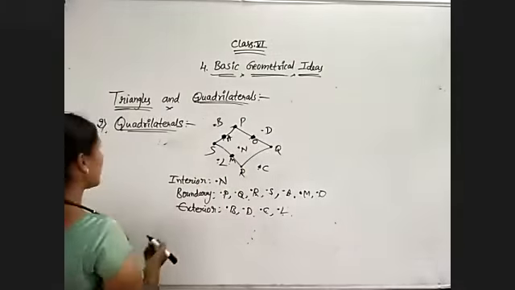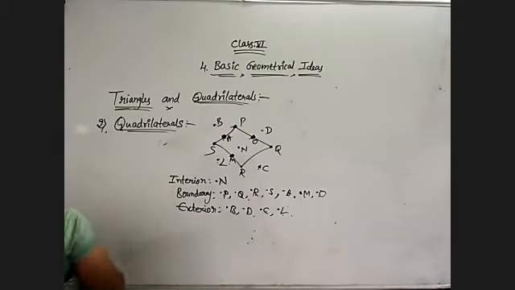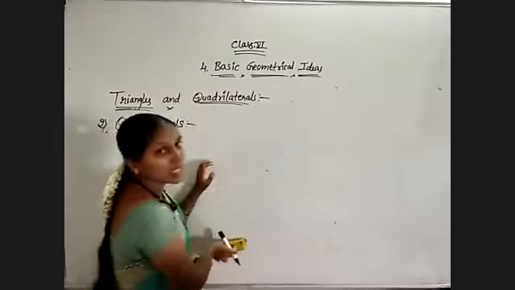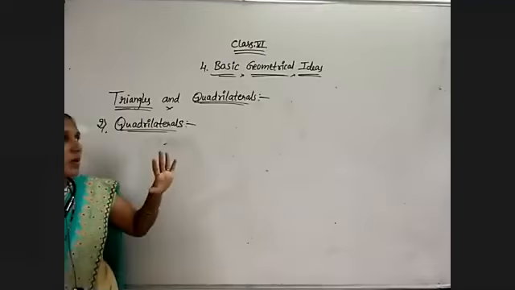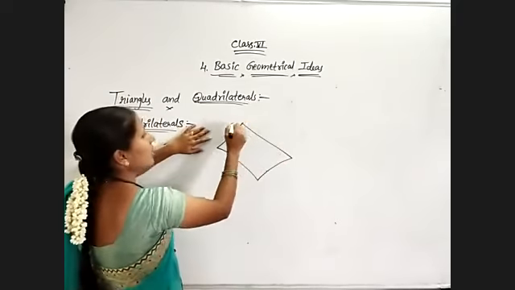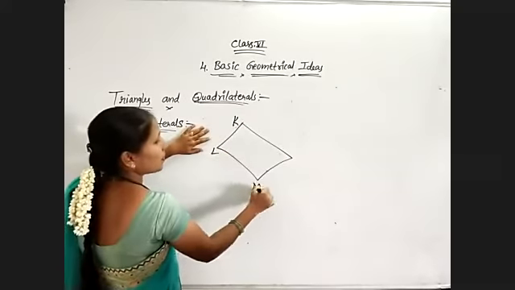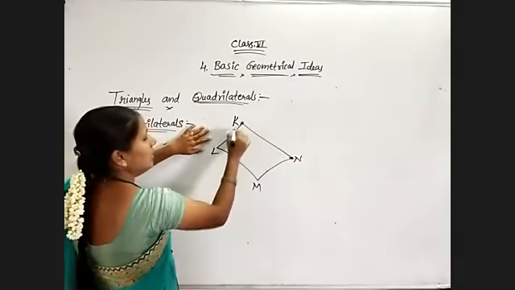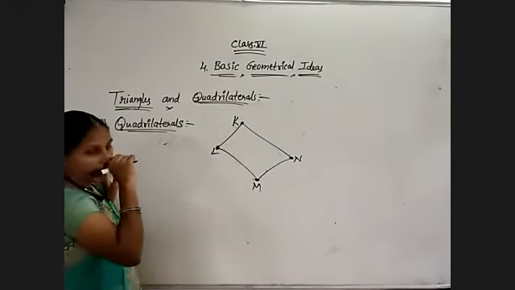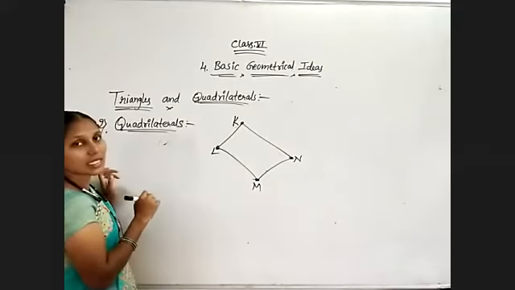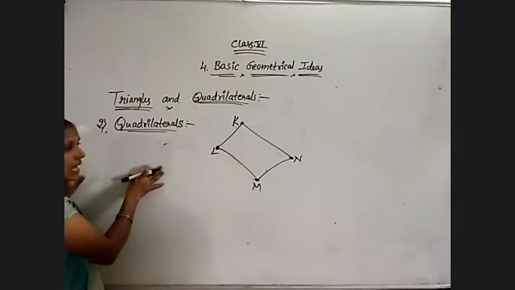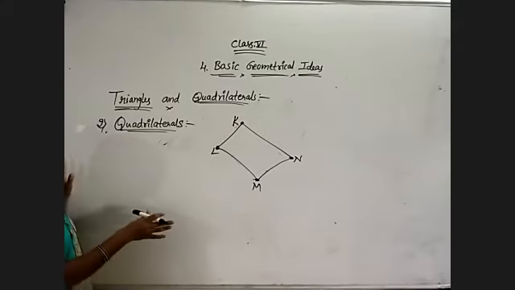Okay, now coming to the next question: how to decide adjacent points and opposite points. This is very, very important, because many times we get this type of question. So observe, I am taking the quadrilateral KLMN. This is my quadrilateral. Now I want to write the opposite sides, opposite vertices, opposite angles, everything. First, opposite angles, opposite sides, adjacent angles, adjacent sides.